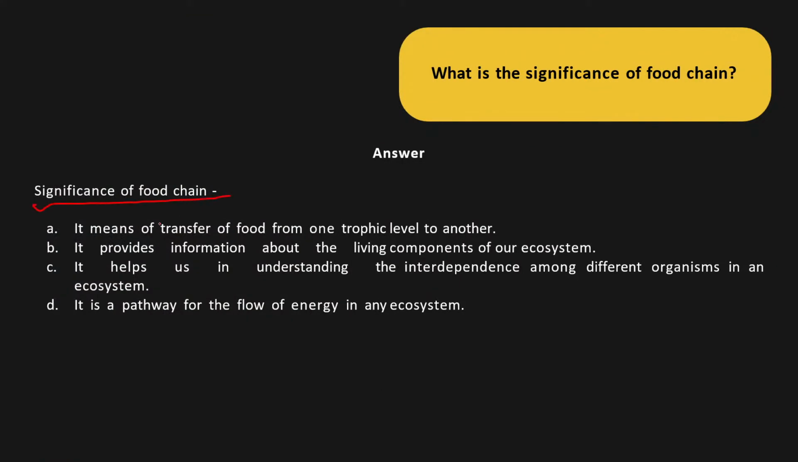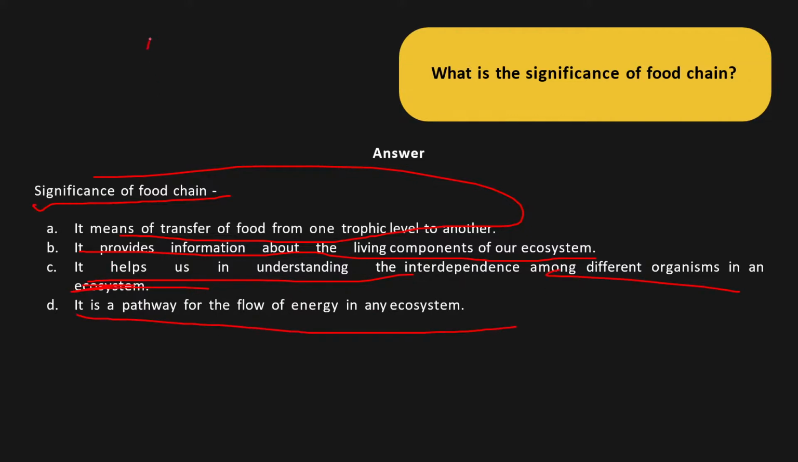Significance of food chain. It means the transfer of food from one trophic level to the other, provides information about the living components, helps us understand interdependence among different organisms in an ecosystem, a pathway for the flow of energy. So these 4 points will give you 4 marks most probably. Or this can also be asked as a 3-mark question wherein you have to just write 3.